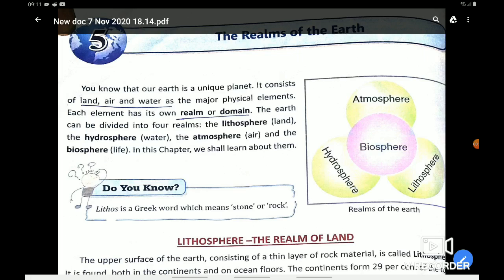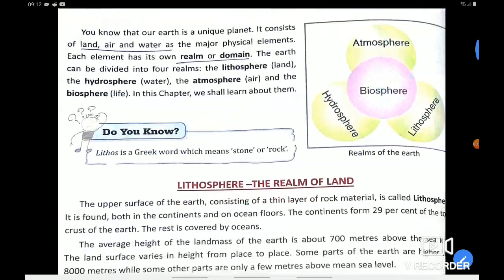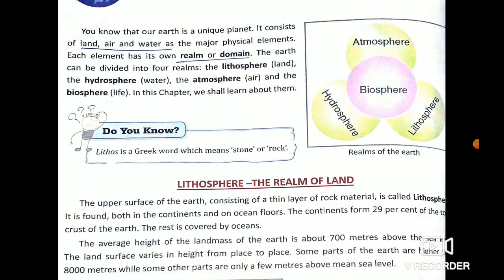As our earth is a unique planet, why is it called a unique planet? Because life is possible here. That's why it is a unique planet out of 8 planets. Earth is the only planet which is unique because it consists of land, air and water. And we know that where there is land, air and water, there only life is possible.